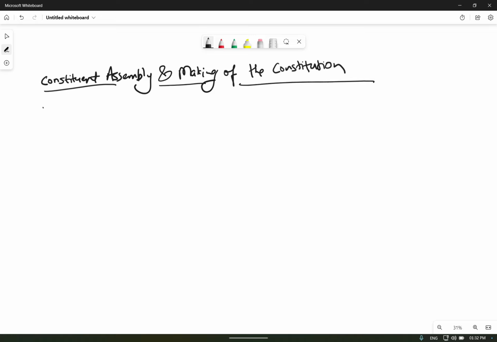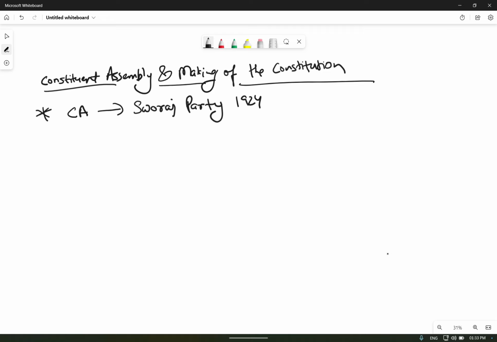So the first important point: the idea of the Constituent Assembly was given by none other than the Swaraj Party in 1924. It then continued with the Government of India Act 1935, and through the Cabinet Mission Plan that we saw.